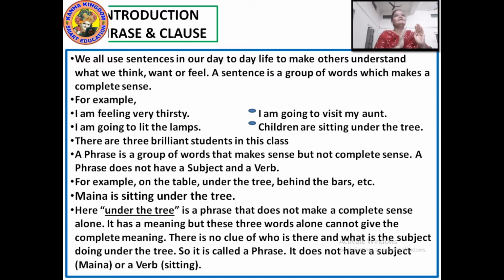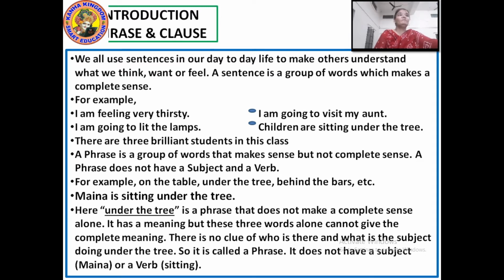Means from the sentences we have read: I am feeling thirsty, I am going to my aunt's house, children are sitting under the tree. All these sentences are complete sentences, but in the sentence itself you will find the phrase. Now what are the phrases from these sentences?